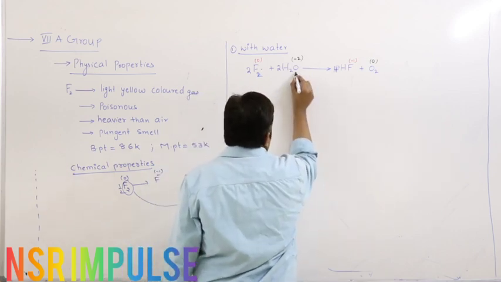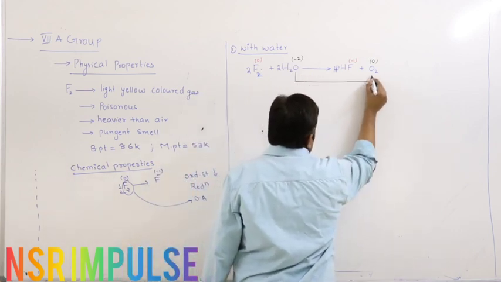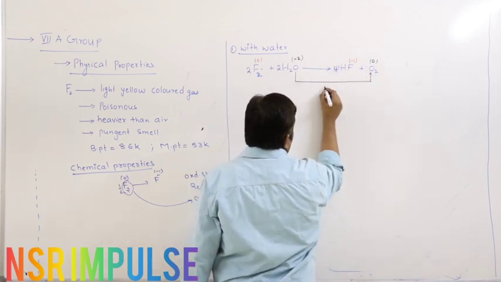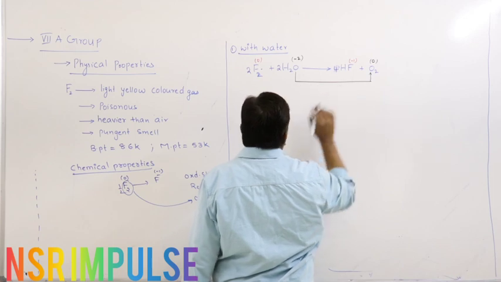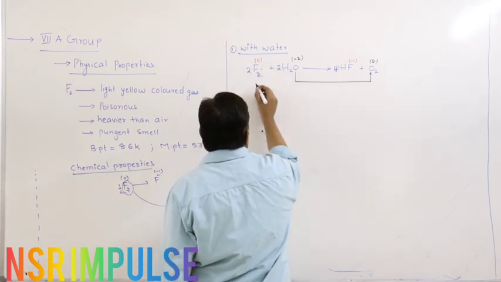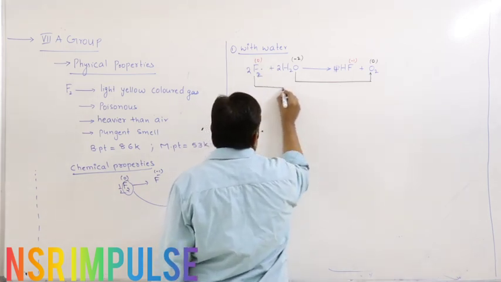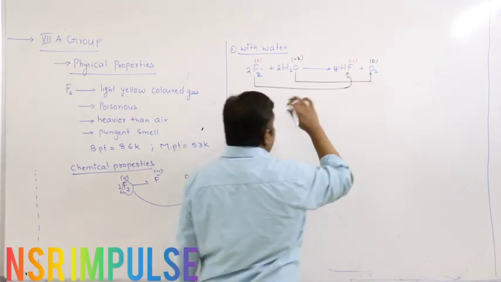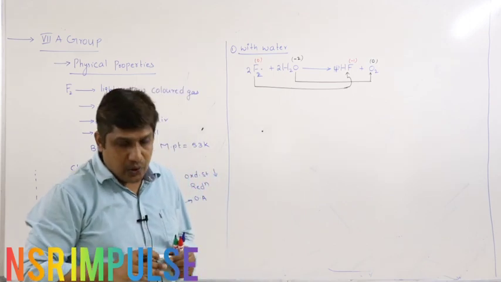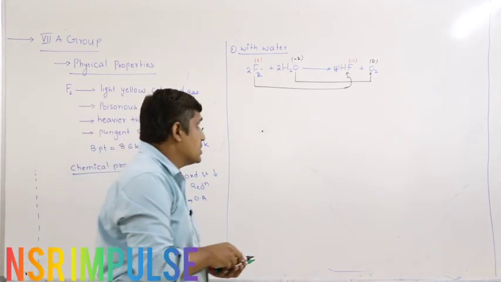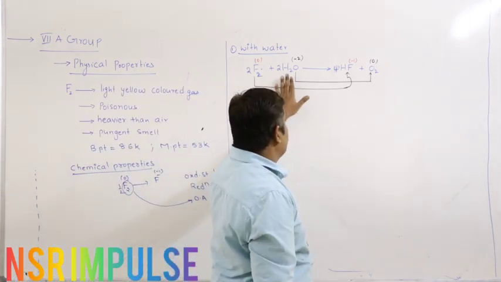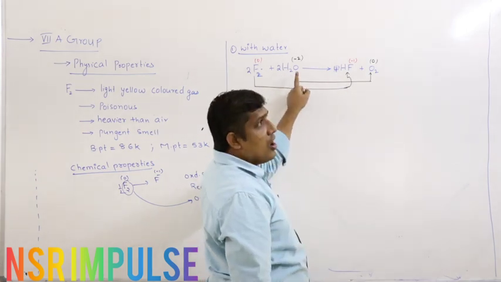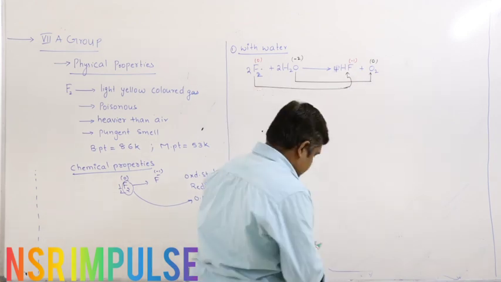So, the oxygen oxidation state is increasing, -2 to 0, therefore it is undergoing oxidation. Now, if you see fluorine, 0 to -1, it is undergoing reduction, right. So, when fluorine reacts with water, oxygen is released, right. It oxidizes oxide ion to oxygen.